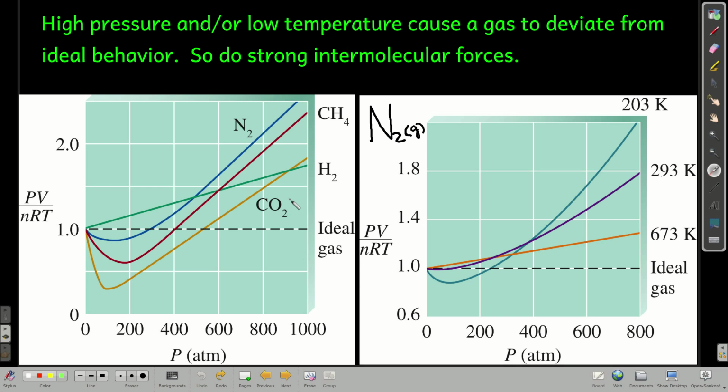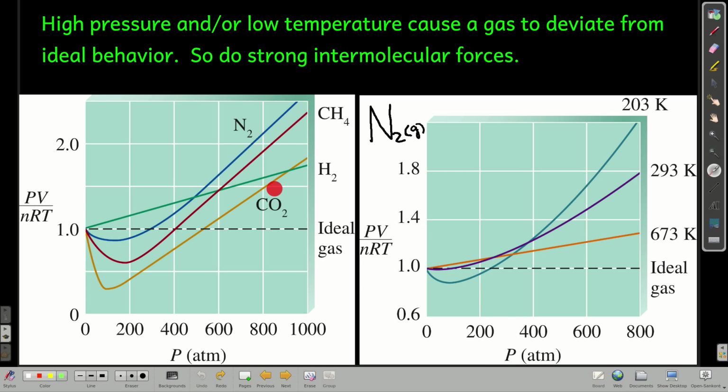So let's look at these graphs. For an ideal gas, because PV equals nRT, PV over nRT should equal 1. So this dashed line represents ideal behavior. Now what this is doing is it's looking at several different gases versus pressure. Now, all these lines deviate pretty much from ideal behavior, but notice the deviation gets worse the higher the pressure. So that's high pressure doing this. Down here, less than 1 atmosphere, you start getting back to ideal behavior.